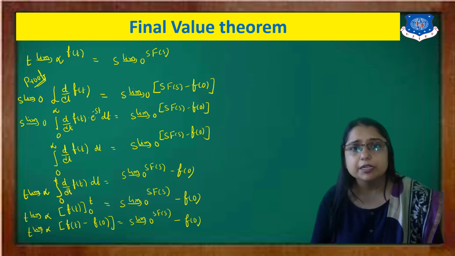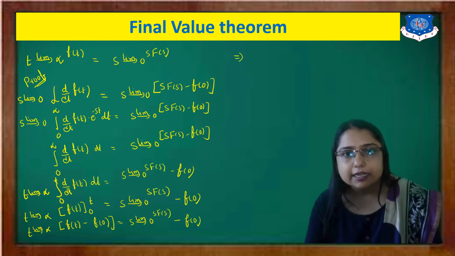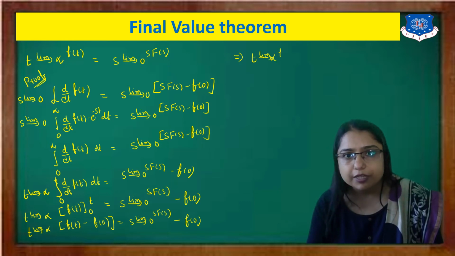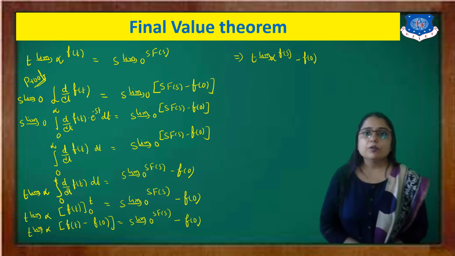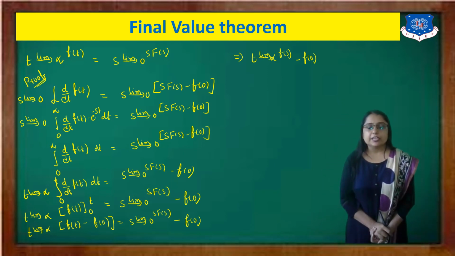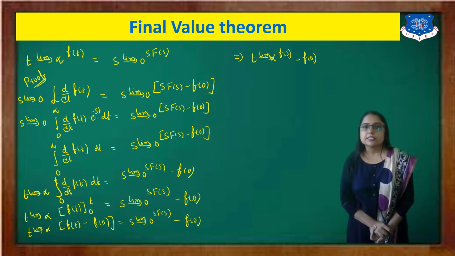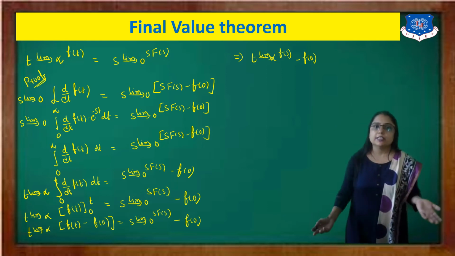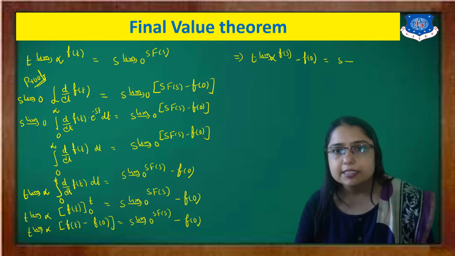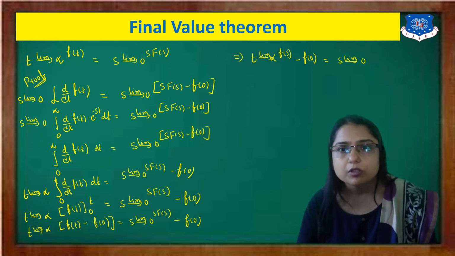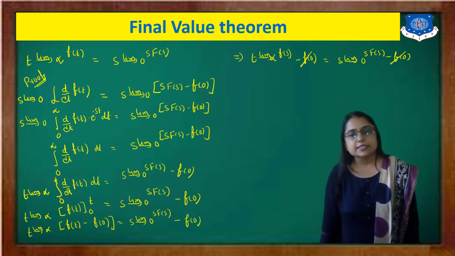Now you just split the limit. So what do you get here? The limit as t tends to infinity of f of t, and minus f of 0, because f of 0 is not a function of t, so I am not applying the limit t tends to infinity to f of 0. That equals the limit as s tends to 0 of s into F of s minus f of 0. Now this f of 0 cancels.